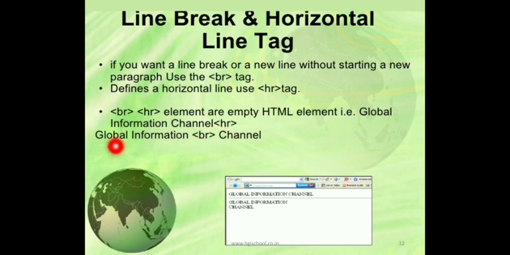Then in the next line, global information BR channel, you can see. So this is an example. After the text global information channel, there will be HR. That means a line. You can see here, after the heading, or after the text global information channel, there is a horizontal rule. Then after that, global information in the next line, below the line, and then after that BR, that means line break, and then channel will be displayed in another line. Okay, BR means whatever we are writing after BR will be displayed in the next line.